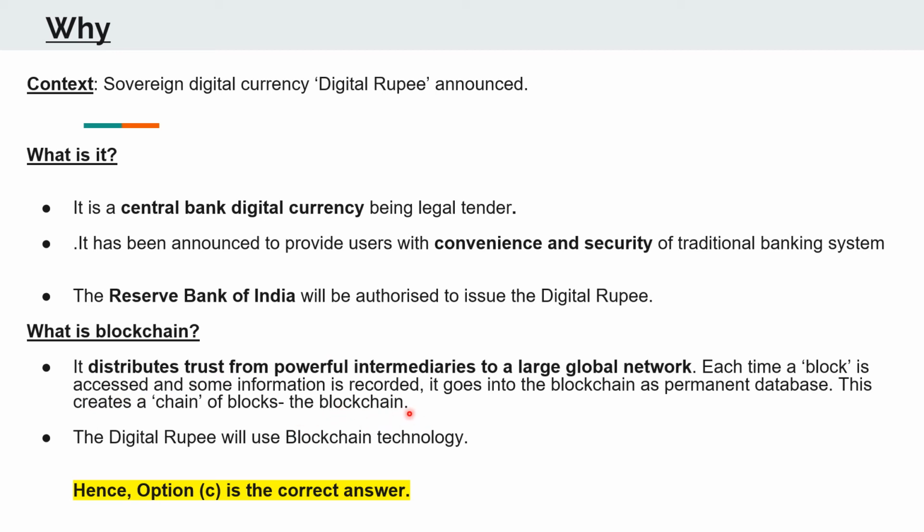So the blockchain technology, it actually promotes anonymity and it distributes the whole information into blocks. And these blocks, when they get accumulated or when they get connected, they make a blockchain. Hence, the digital rupee will use the blockchain technology. Therefore, your option C was the correct answer.